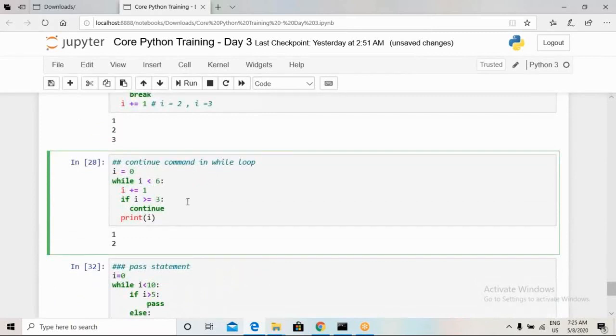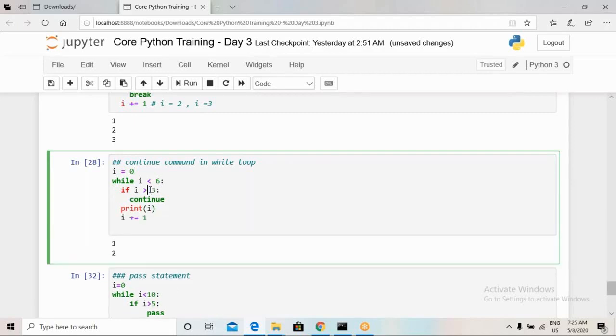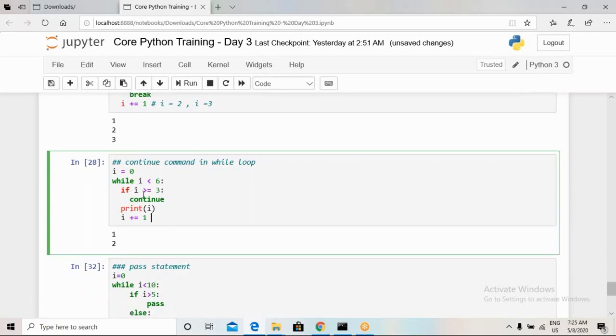Now let us see how the continue command works. For the same while loop, the initial value of I is 0. Then I am increasing the value of I, and I will make sure I do this after print, so I have increased the value of I at the last line of this code. When I enter this while loop, I will check this condition, whether I is less than or equal to 6.